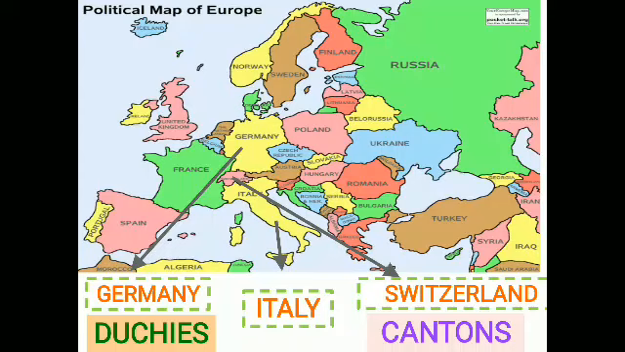Germany, Italy and Switzerland, at present we say, are nation states. But in the mid-18th century, these countries were divided into two kinds of territories: one is duchies and one is cantons. The rulers of these duchies and cantons come under the category of autonomous rulers. So duchies and cantons are autonomous territories.